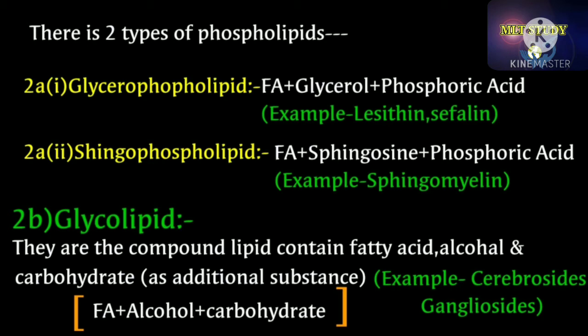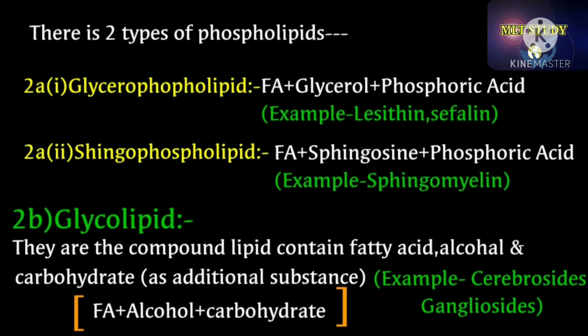In glycerophospholipid the alcohol is specific, this is glycerol, and for sphingophospholipid the alcohol is specific, this is sphingosine. Examples of glycerophospholipid are lecithin and cephalin, and the example for sphingophospholipid is sphingomyelin.